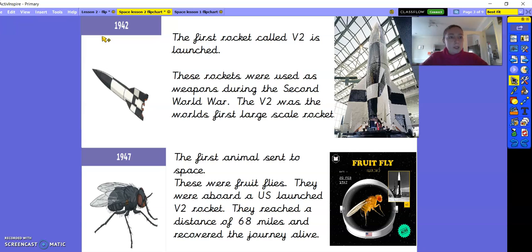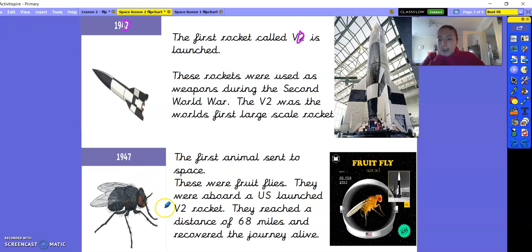So they'd had a go at building smaller rockets and experimenting. And this is the actual V2 rocket here. And this was the world's first large scale. So this was the largest one at that time. No other rocket had been made quite as big as this one. And it was called the V2. And in 1942 is when it was launched. Now I could remember that date by V2, and then 1942. That helps me remember that key date. So that was the first one that we would plot onto our timeline. That's the furthest that we're going to go back to look at key space travel.